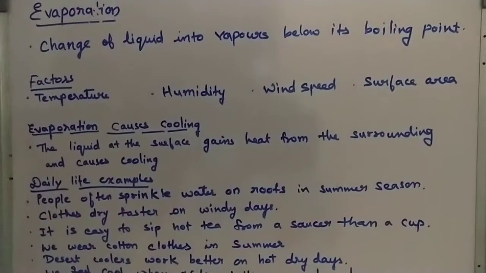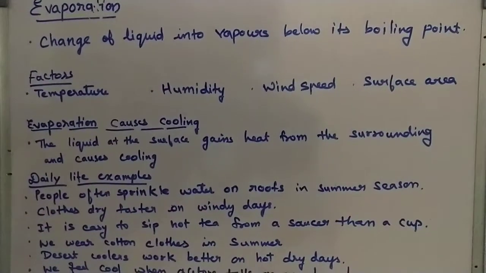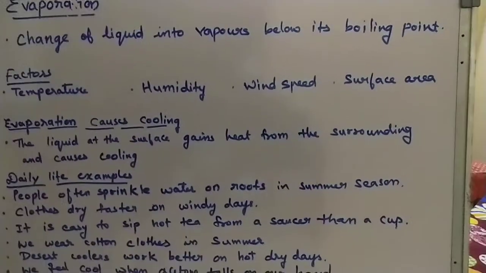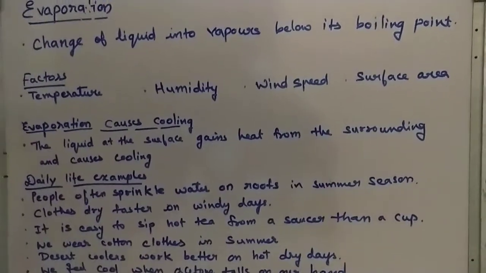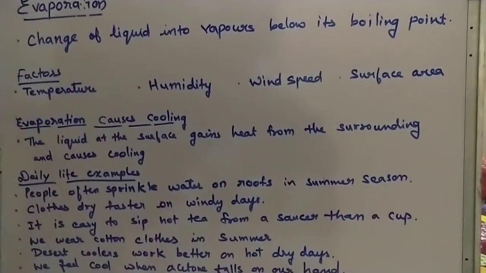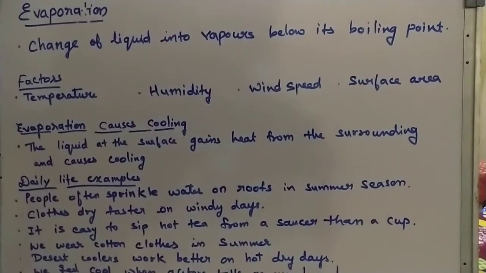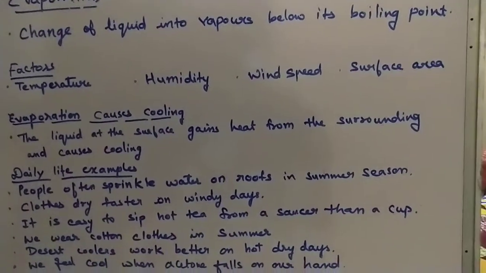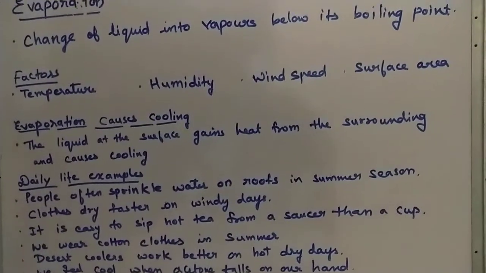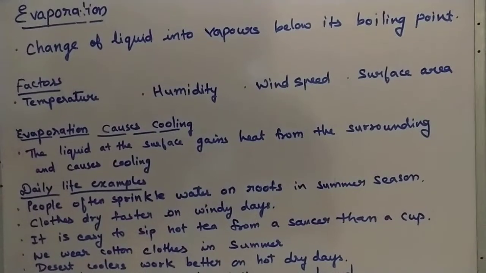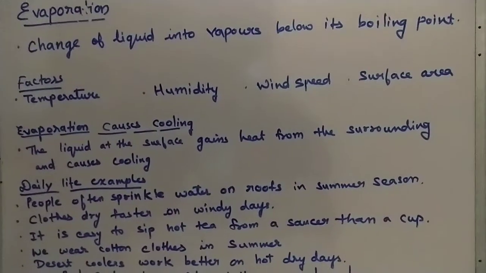The kinetic energy of all the particles in a liquid is not the same. Some have high kinetic energy, some have low kinetic energy. Those particles which have high kinetic energy will come to the surface, gain energy from the surroundings, and get converted into vapors. This is called evaporation.